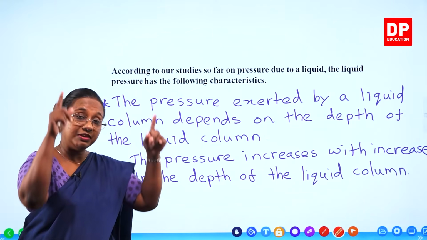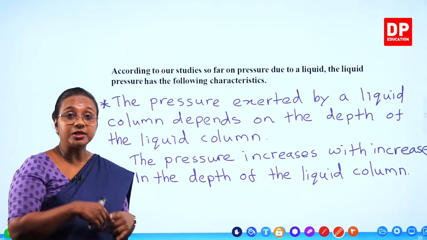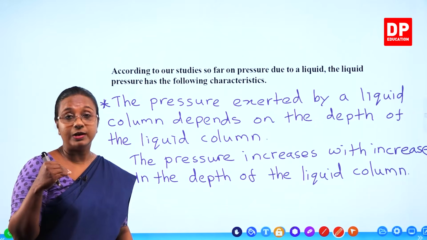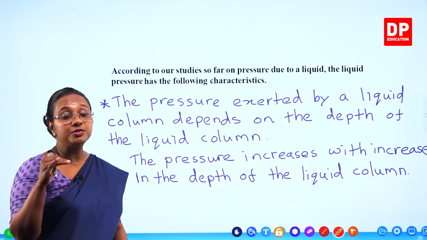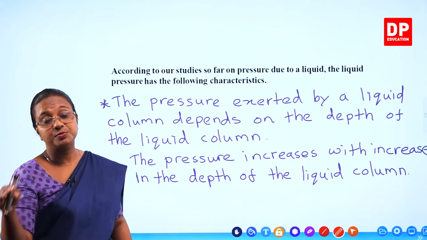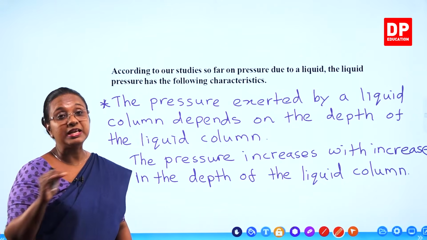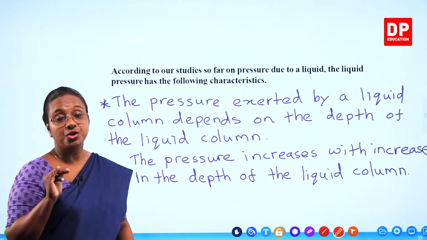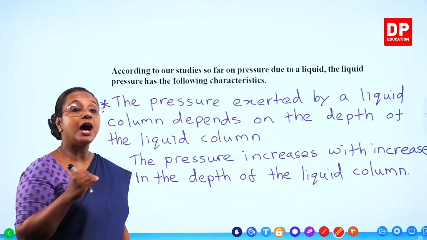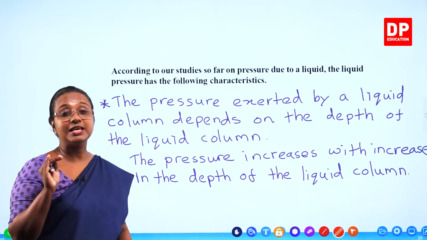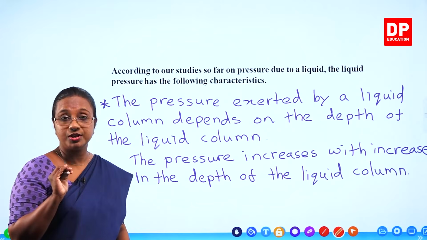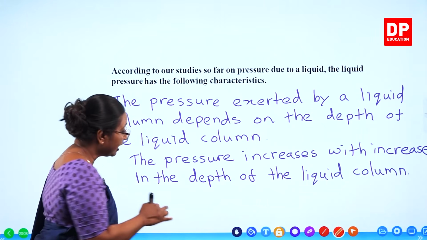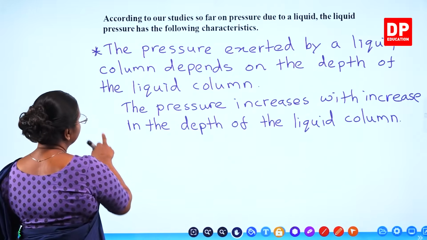So this is the activity where we looked at the bottle with holes that were equally spaced. There you were able to see from the bottom holes the water was pushed out with a higher speed as well as to a longer horizontal distance. Whereas the upper holes, it came out with less speed and to a shorter horizontal distance. That is that activity.